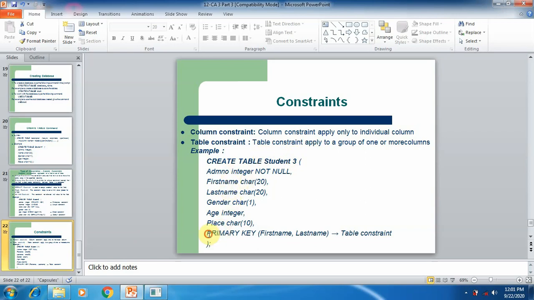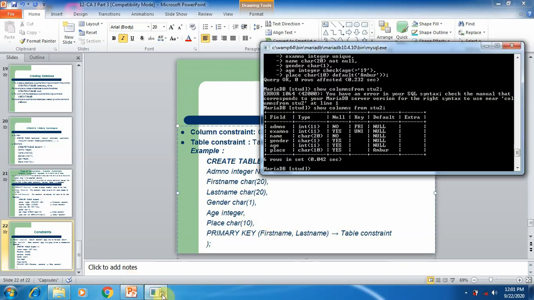Here at the end of the command you can see a primary key constraint is used for two columns. Number one, first name and last name, that is F name and L name. Now this type of constraint is called a table constraint. That means we are creating a constraint for a specific group of columns in a table. Now we are going to execute this command for a better understanding of the table constraint.